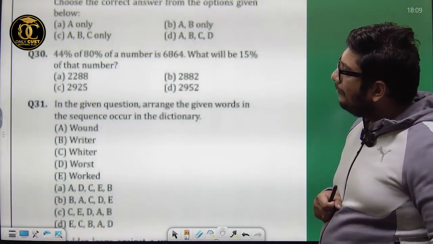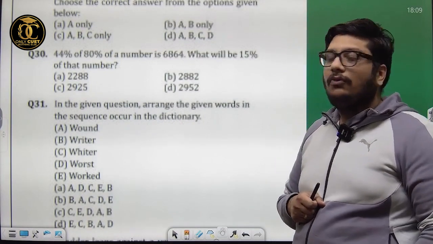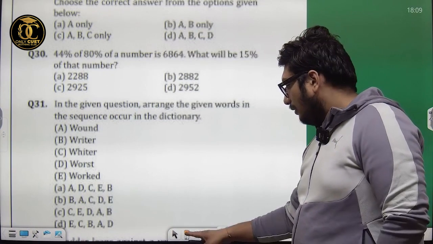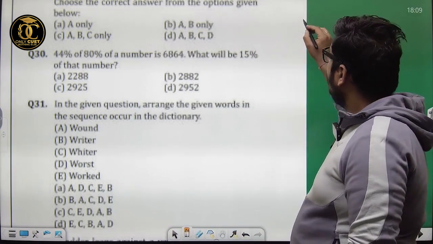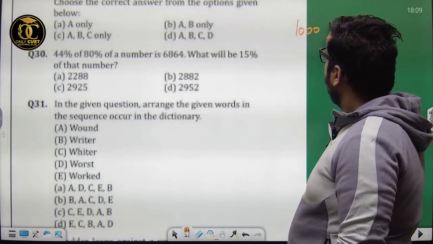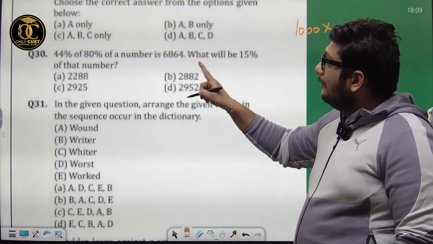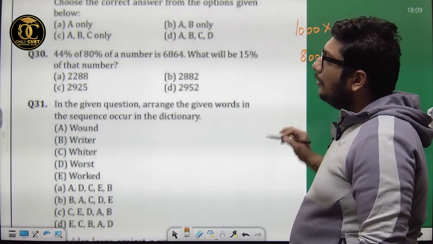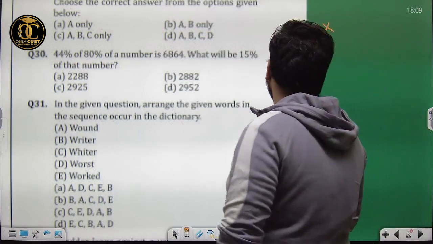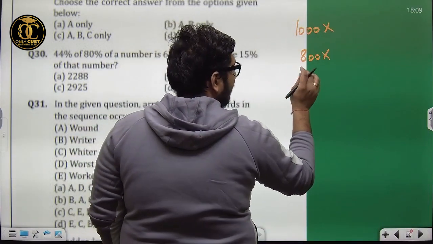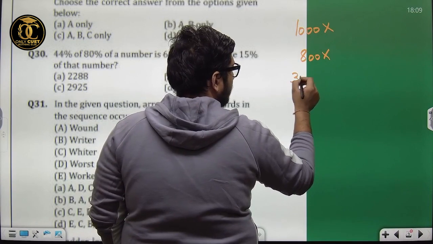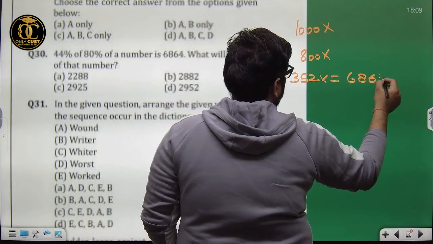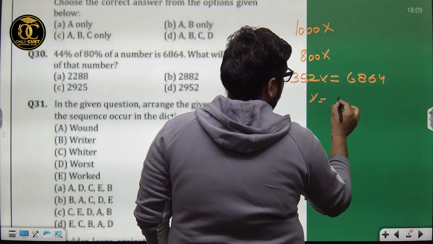44% of 80% of a number is 704. What will be 15% of that number? How we are going to do that: let that number be x. 80% of a number would be 800x. 44% of this 800x, 320 plus 32, that is 352x, is equal to 704.